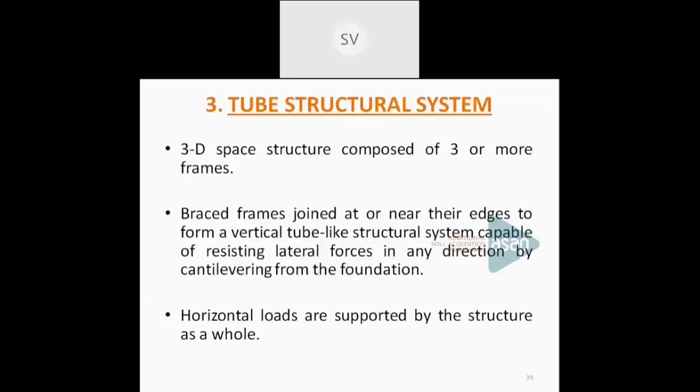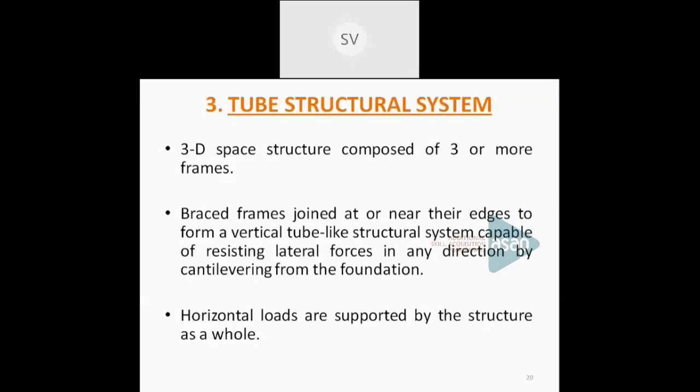Now the third one is a tube structural system. A tube structural system is actually a three-dimensional space structure. It can be composed of 3 or more structural frames, joined together at or near the edges. You can see the figure. This shows a framed tube structural system.